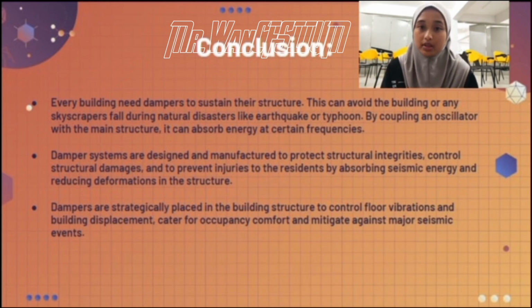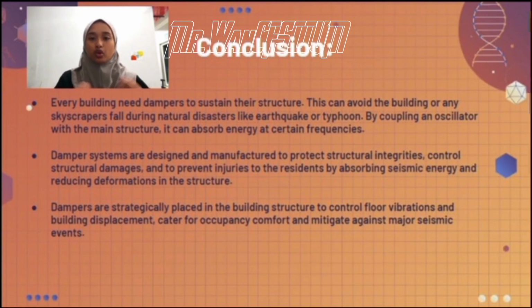When vibration of buildings may be assumed to be elastic and linear, someone may think to reduce the vibration by applying some appropriate mass. But actually, we can couple an oscillator with the main structure. This oscillator can absorb energy at certain frequencies, and it is often coupled with a spring damper system in order to sink energy from the system.